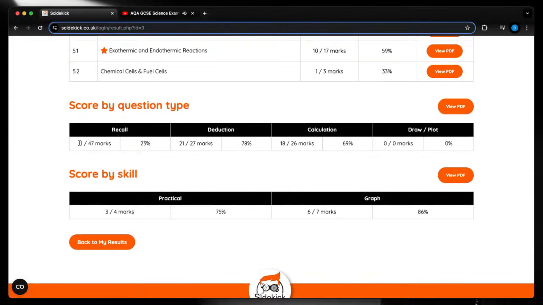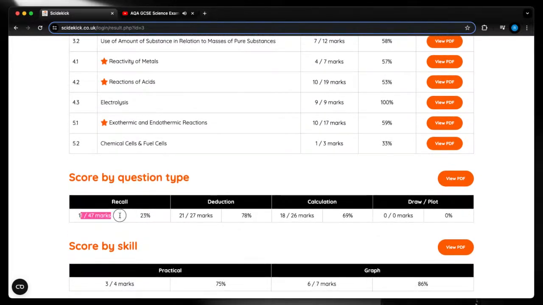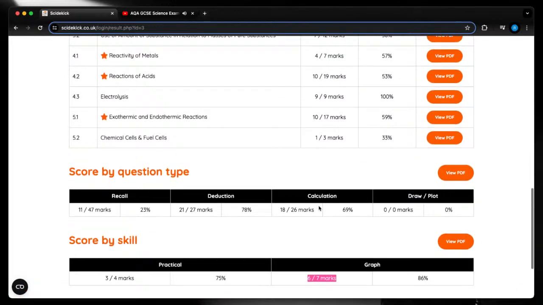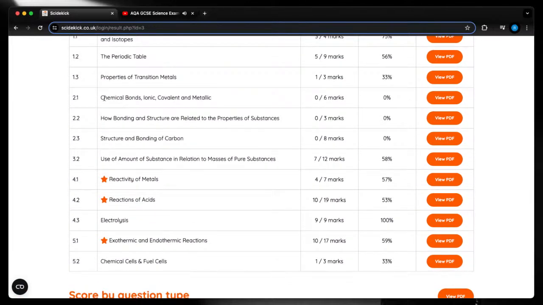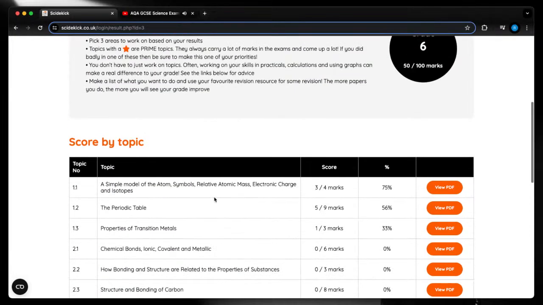Lastly, it tells you how good you are on recall and deduction, and calculations. Here, my recall is terrible. So you can match that up with the learning of terms in bonding and things that I need to get better at to improve my grade. And practical, if there are any practical marks in there, or working with graphs, you can see how you're doing with those as well. So what you would do is go away and revise a bit. I'd obviously focus on bonding here, then you do some revision and do another paper, and it will give you another readout.